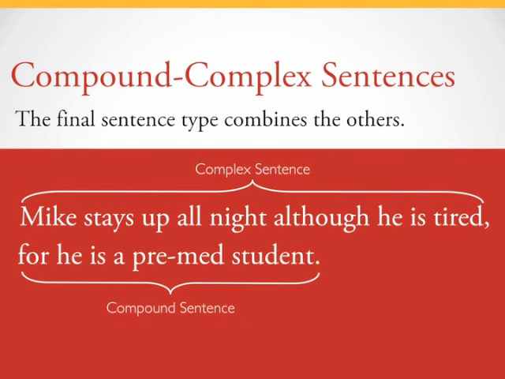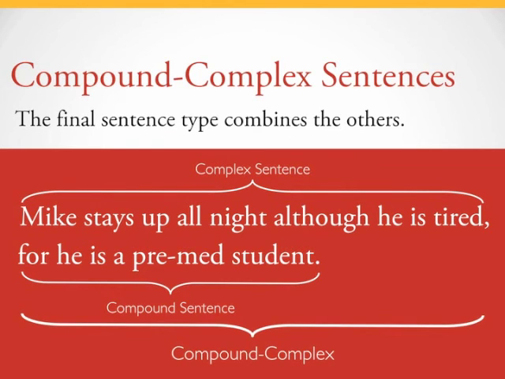Finally, we end the pattern with a coordinating conjunction, for, followed by an independent clause. He is a pre-med student, making the sentence compound and therefore the complete sentence compound complex. Mike stays up all night although he is tired, for he is a pre-med student.